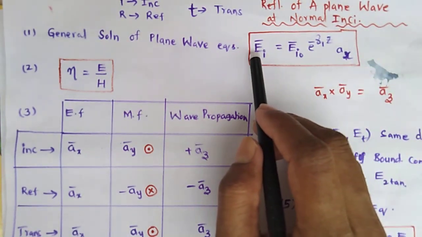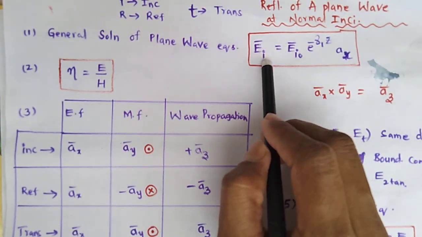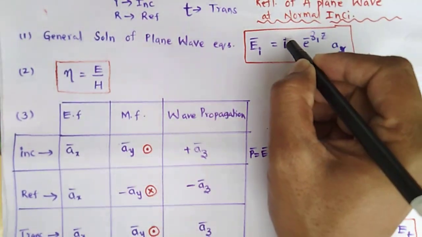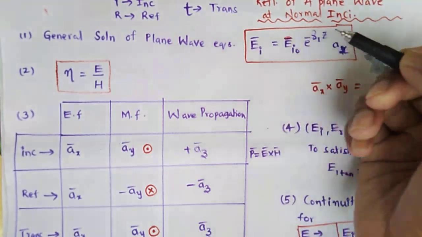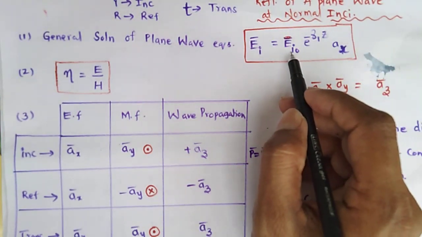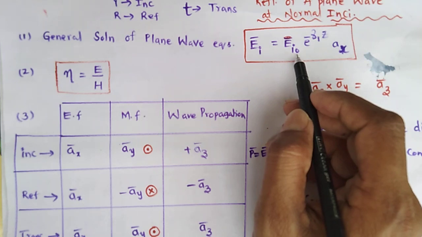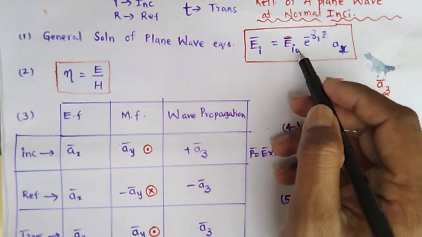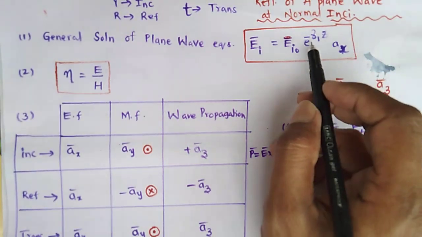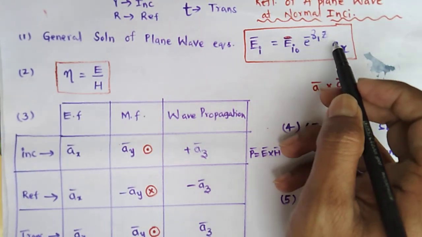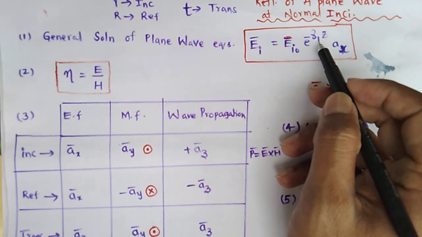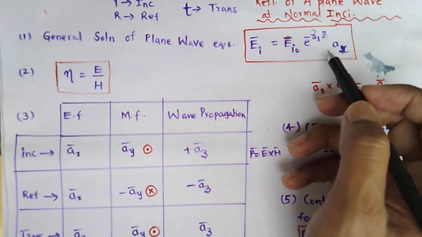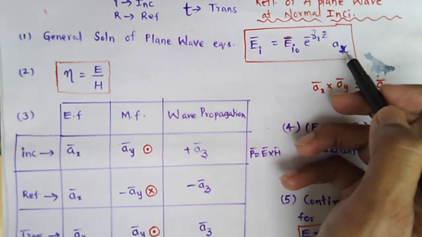Now I am taking the incident wave. This has the amplitude, the amplitude at z equals 0, Ei0, the amplitude of the wave. Next, e to the power of minus gamma 1 z. This is nothing but the wave propagation constant for medium 1. This wave is propagated along the z direction. This electric field is along the x direction.